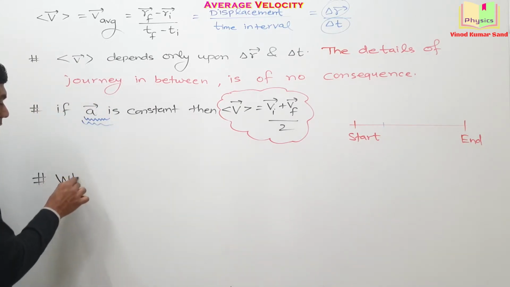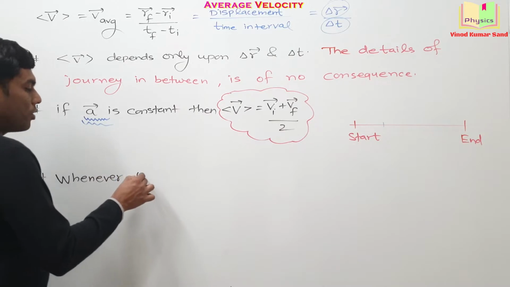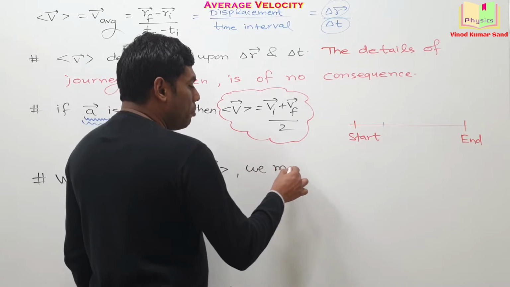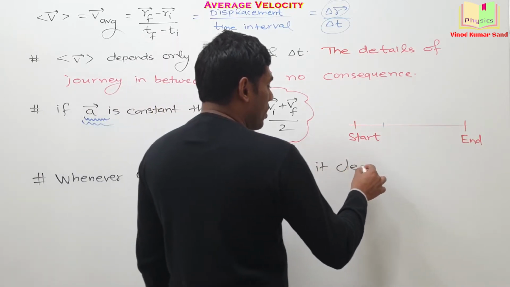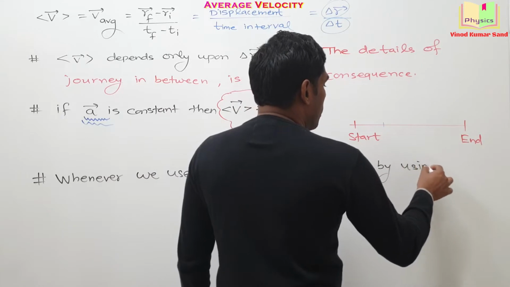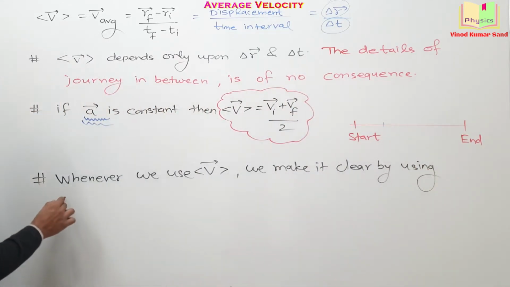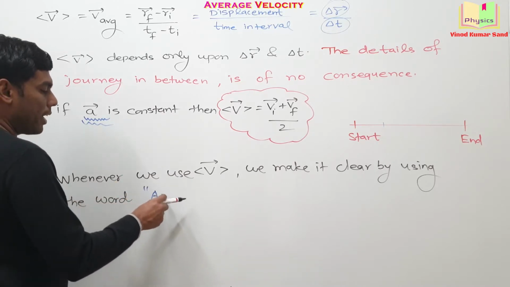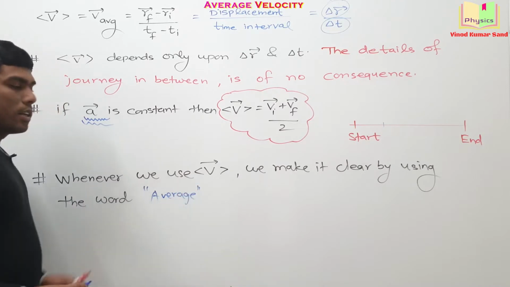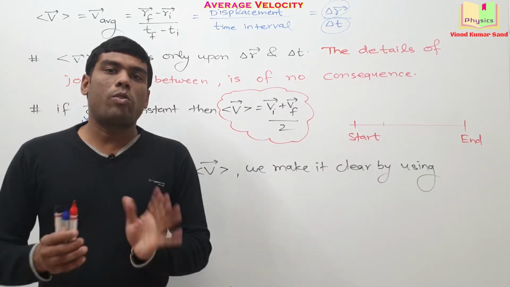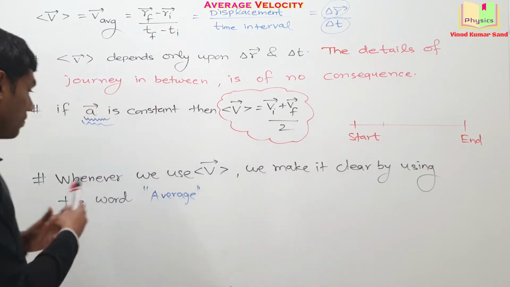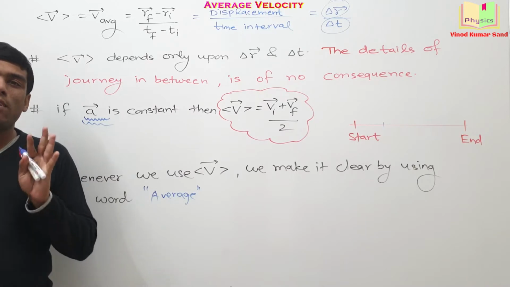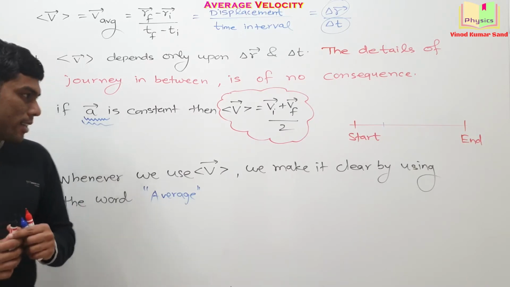Next important point, whenever we use average velocity, we make it clear by using the word average. In the questions, it will be explicitly mentioned to solve for the average velocity, or solve for the average speed. Getting it? Okay. Note down all these things. Then we'll be taking up a few more important points on the next screen.